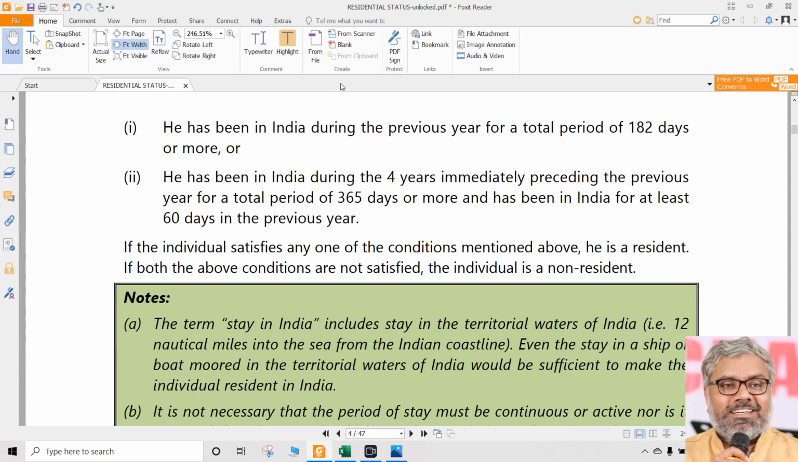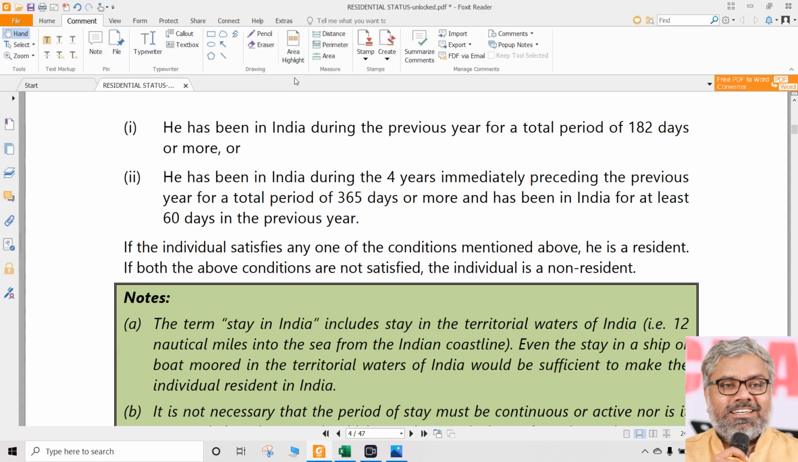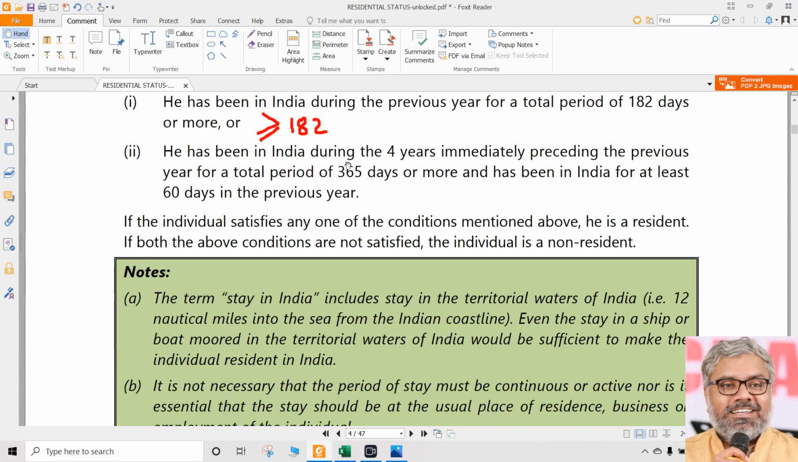So that is not just 182 days. So we can clearly understand this is greater than or equal to 182 days. Then a person is called a resident automatically if he stayed in India for a period of 182 days or more. Then what about the second condition?